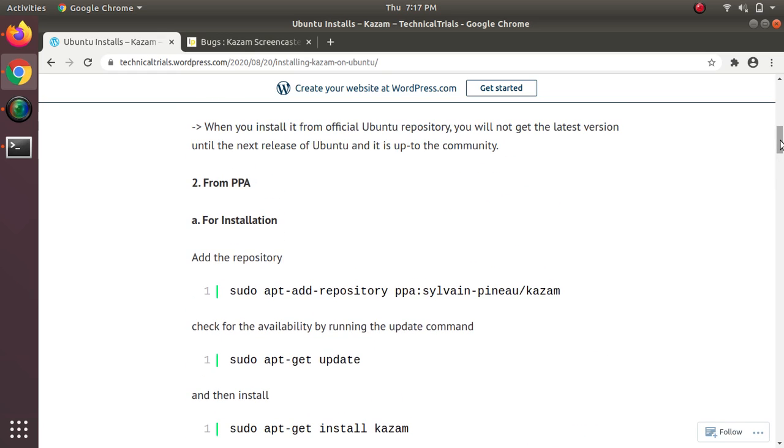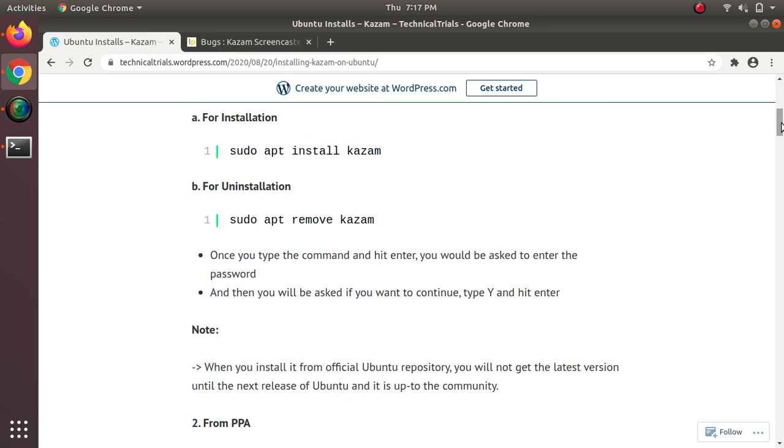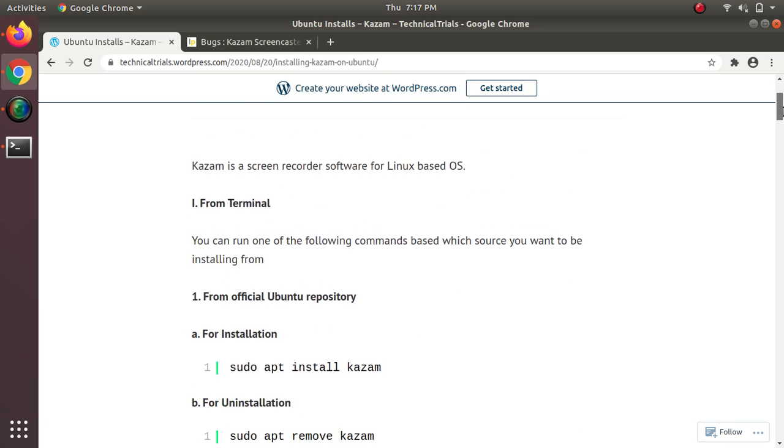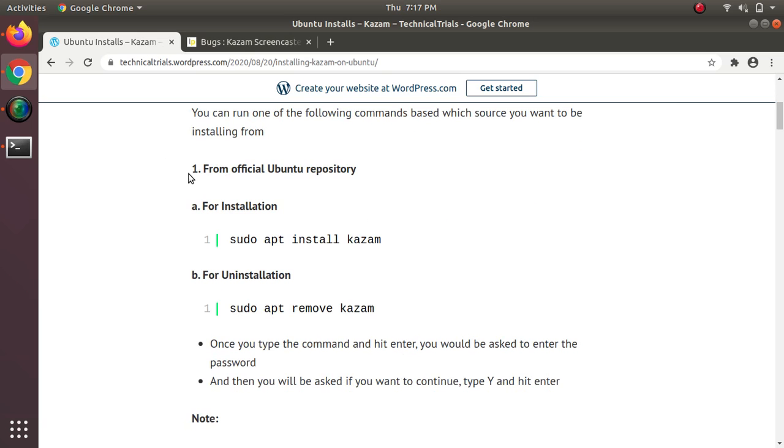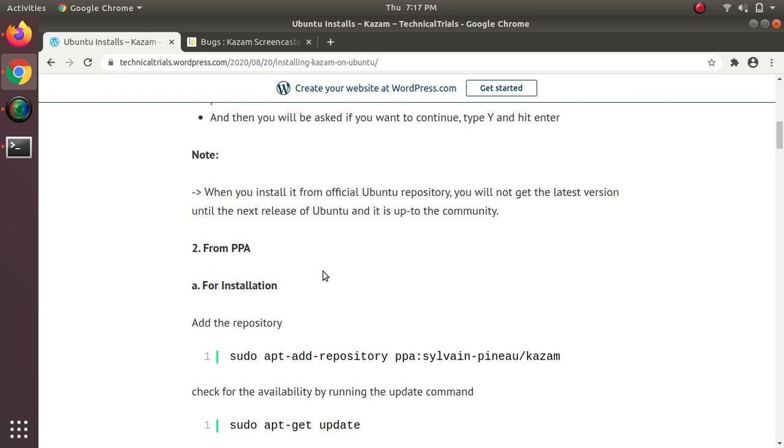Now why do we have different commands? We have different commands based on which source you're installing the software from. It's totally dependent on the software and from which source it is available. As far as this software, Kazam, is concerned, it is available from two sources. One is from official Ubuntu repositories, the other one is from PPA. Now we'll see what each one of these are.